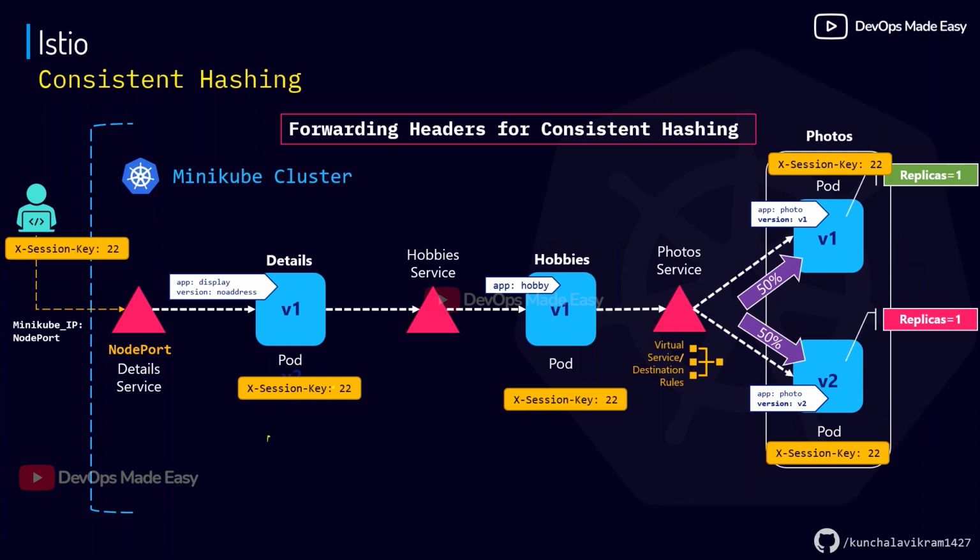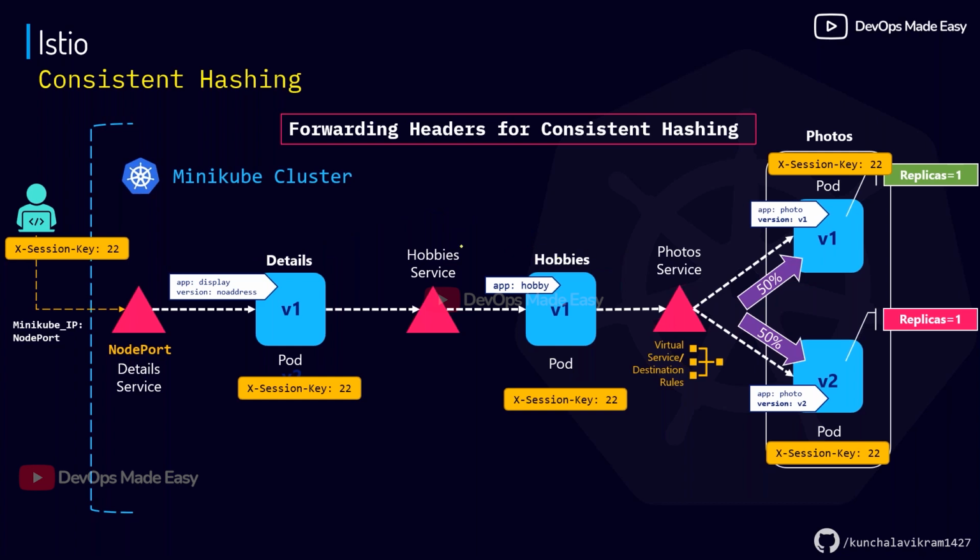So these are all traffic management. Okay, so we'll talk about this one. When a user is sending this header value, this header value will be seen by this first microservice. Then the header value will not be propagated to hobbies, and then it won't come to photos as well. So whenever a microservice finds some headers like this, it has to collect those headers, and whenever it is making the upstream request to the other microservice, it also has to forward those headers to the next request.